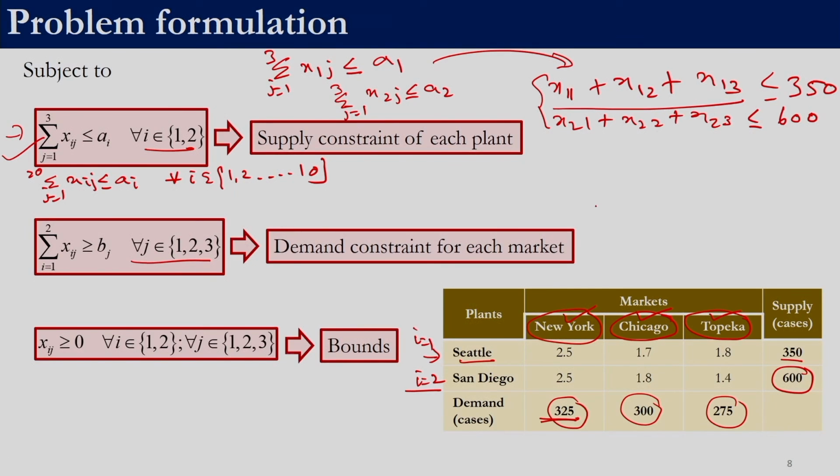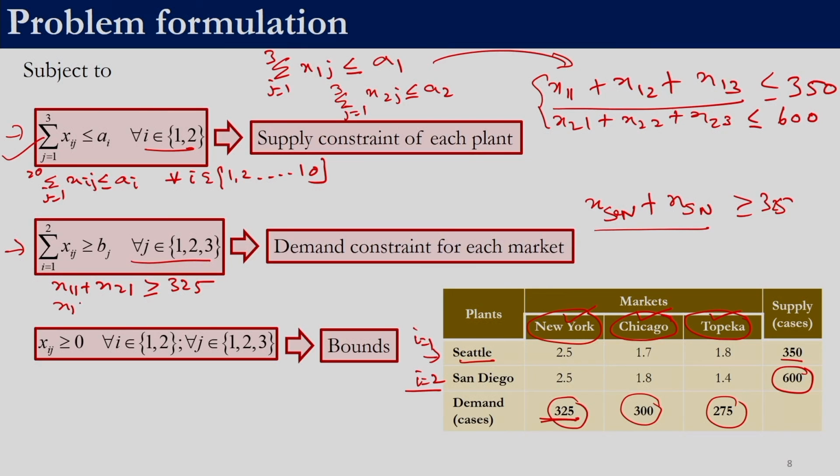The amount coming from Seattle to New York plus the amount coming from San Diego to New York is the total quantity coming to New York. This should be greater than or equal to 325. For New York it is x11 plus x21, a summation over i, greater than or equal to 325.